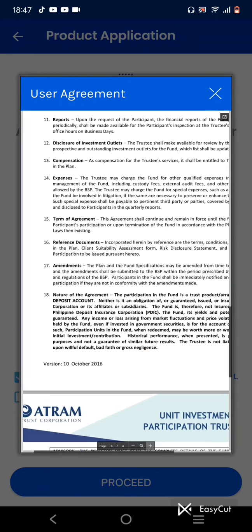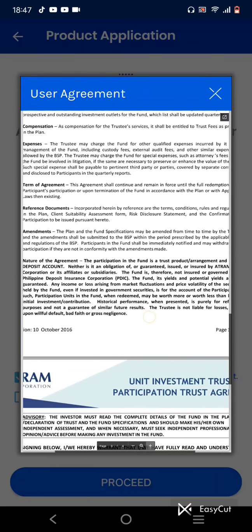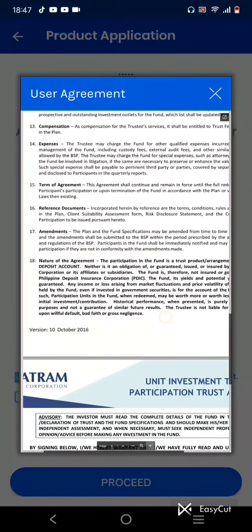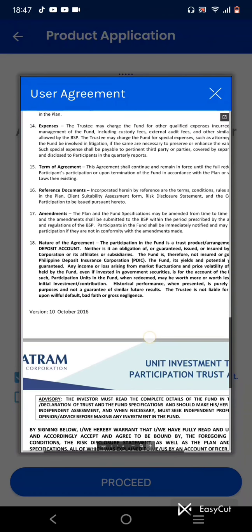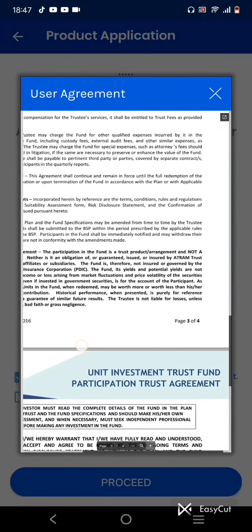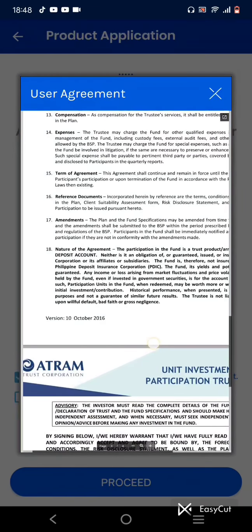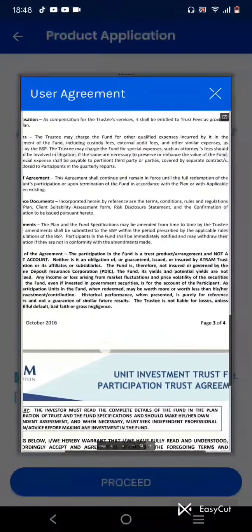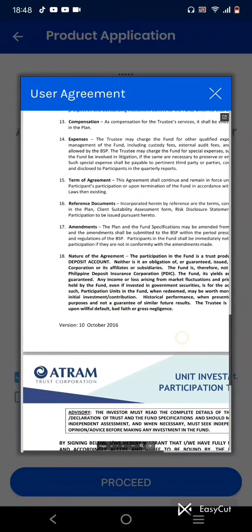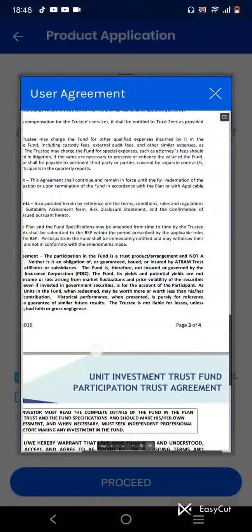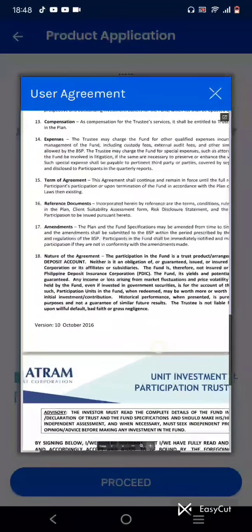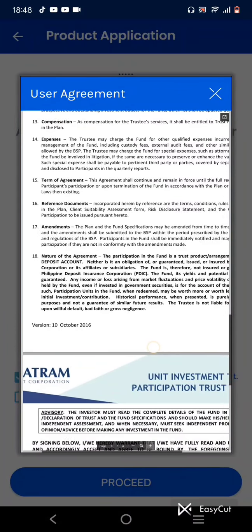So there are amendments from time to time by the trustee, and the amendment shall be submitted to the BSP. So it is always connected with the Banco Central. Nature of agreement: the participation in the fund is a trust product arrangement and not a deposit account. Neither is it an obligation of or granted, issued, or insured by ATRAM Trust Corporation or its affiliates or subsidiaries. The fund is therefore not insured or governed by the Philippine Deposit Insurance Corporation, PDIC.